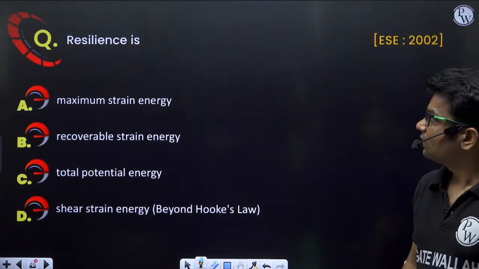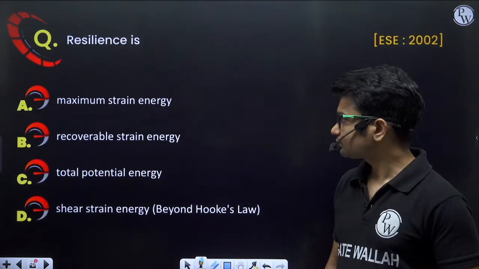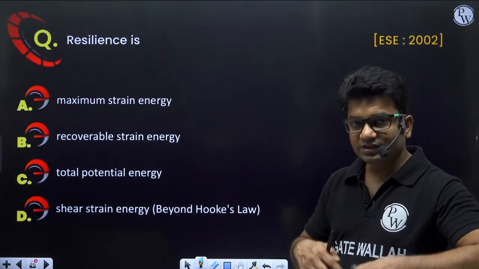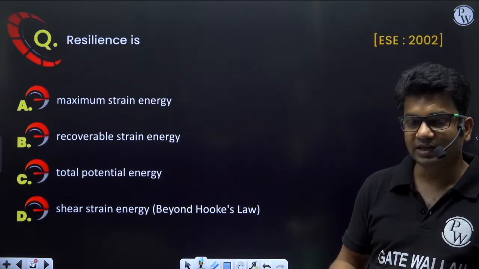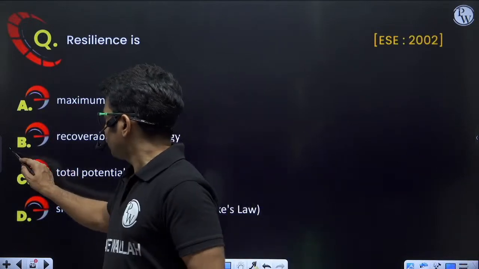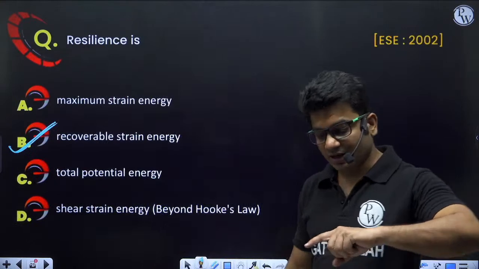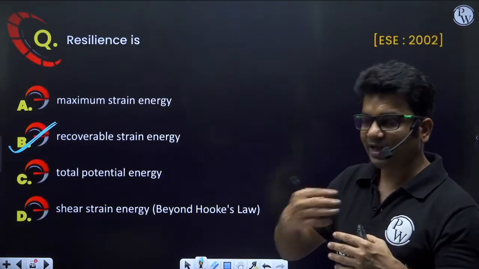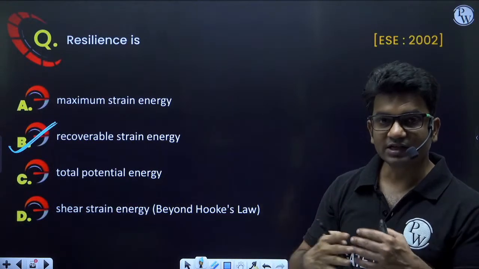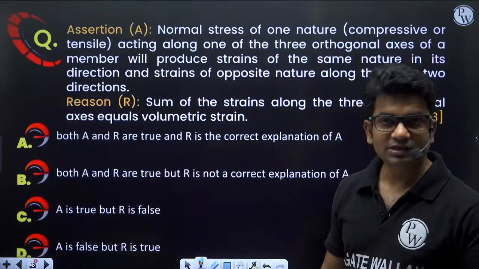Next, resilience. What is resilience? Resilience is recoverable strain energy. Whatever strain energy we are storing in the material, if it can be recovered, that is resilience. So strain energy within the elastic limit can be recovered. If we apply forces such that the strain energy increases beyond the elastic limit, then that part cannot be recovered, right? So the correct answer is option B.